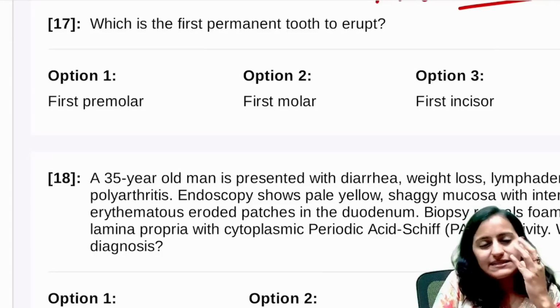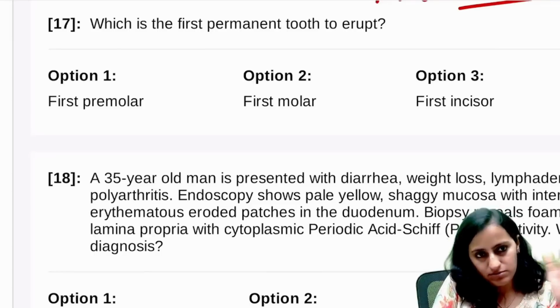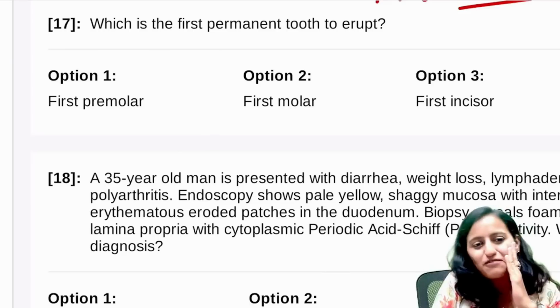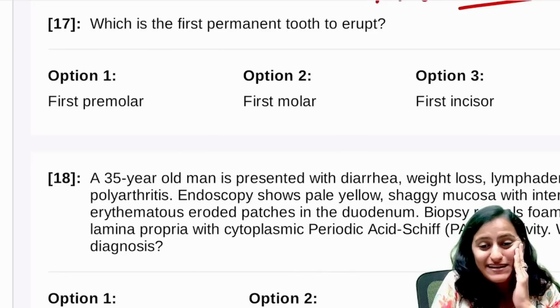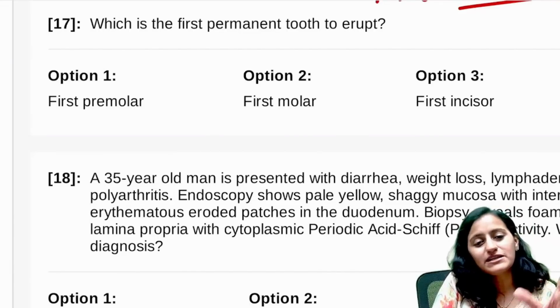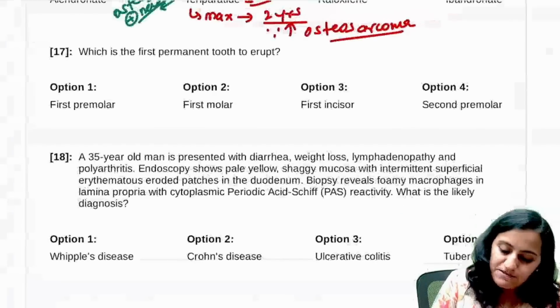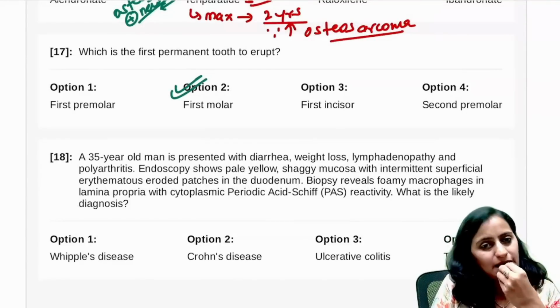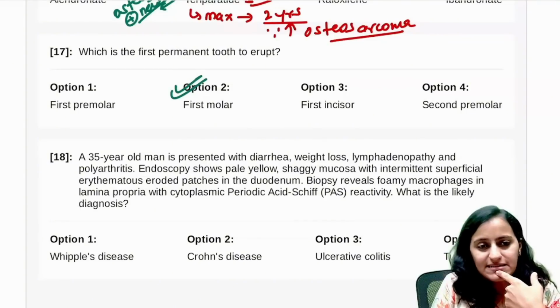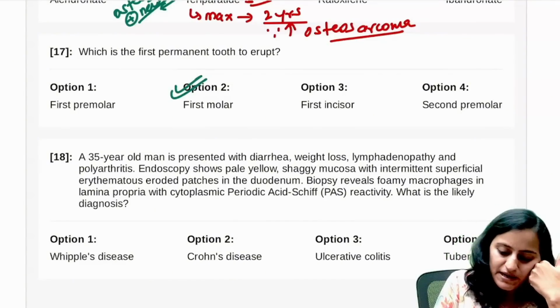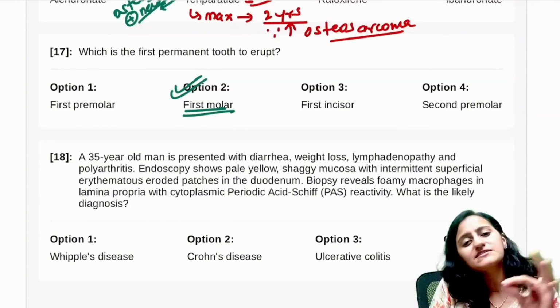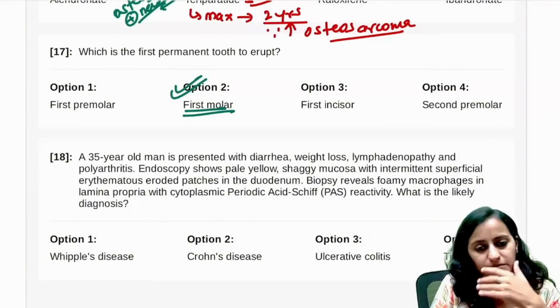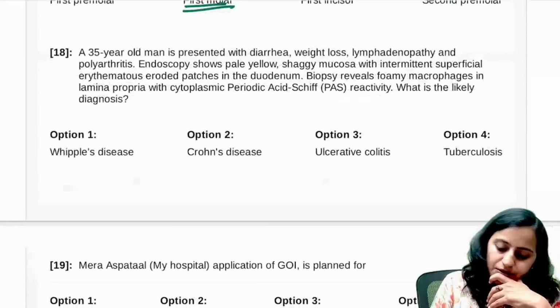Which is the first permanent tooth to erupt? Remember, the permanent teeth start with molar and end with molar. First molar reminds me of my toothache. So it starts with the first molar and ends with the third molar. The first to erupt in the permanent dentition is the first molar, whereas in the primary dentition the incisor comes first. Very, very important.